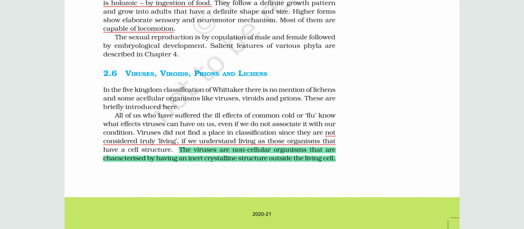First, they don't have a proper cell structure. If we take a plant cell or an animal cell, the first thing is that they have a cell membrane. These don't have a cell membrane at all. They have only a proteinaceous coat. Viruses are non-cellular organisms that are characterized by having an inert crystal structure outside the living cell.